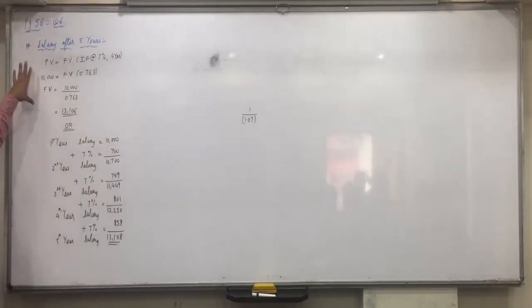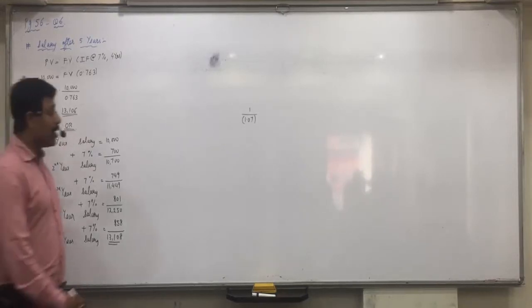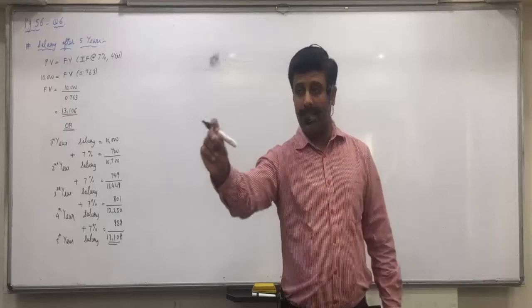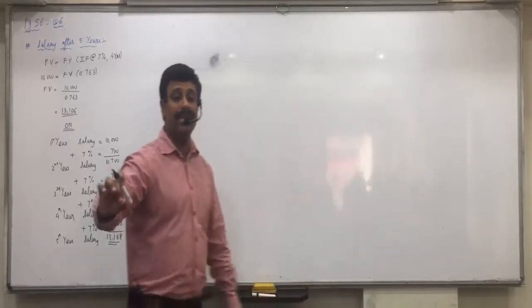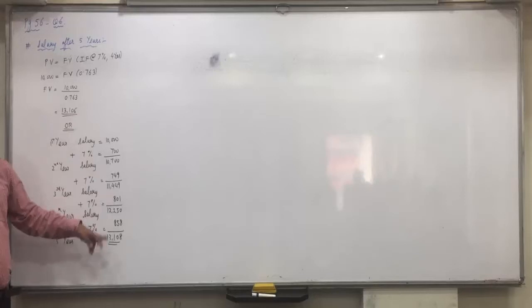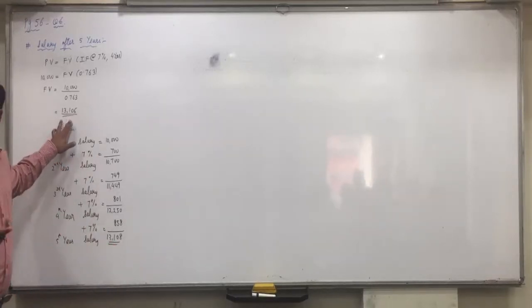You'll be given the tables, you can do it this way, or you can count it this way with details. Okay, but what will be your salary after 5 years? 13,106. Now, the company is going to give a benefit of 1%. What is given in the first statement? A lump sum benefit of 1% of final salary for each year of service is payable on termination of service. So 13,106 or 108 to 1%, if you round off, comes to 131.